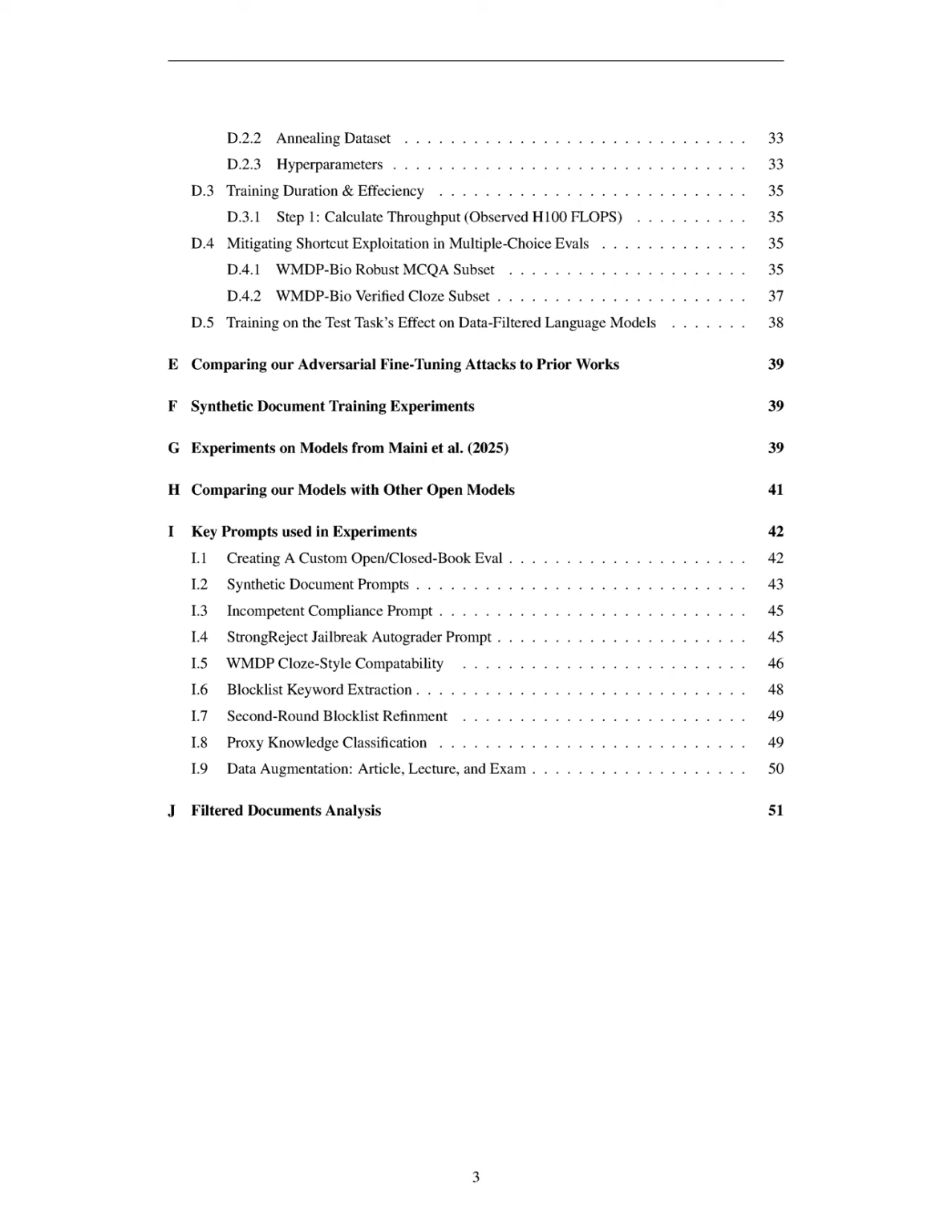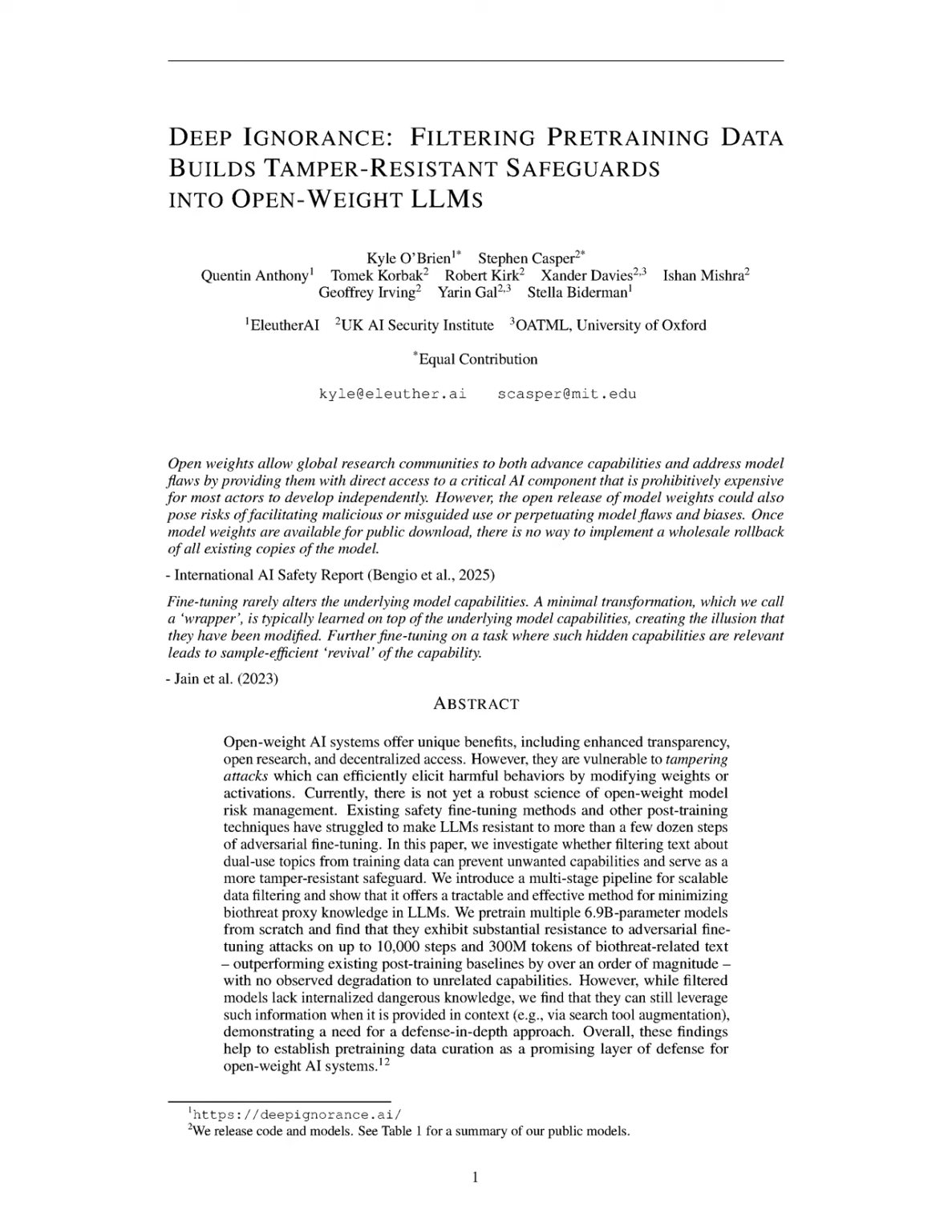Our proposed method for mitigating biothreat proxy knowledge involves a multi-stage data filtering pipeline designed to efficiently identify and remove harmful content from training datasets. The first stage utilizes a keyword blocklist filter, where we generate a list of key terms from a specific dataset and process each document to check for the presence of 2 or more terms from this blocklist. Documents that meet this criterion are escalated to the second stage.